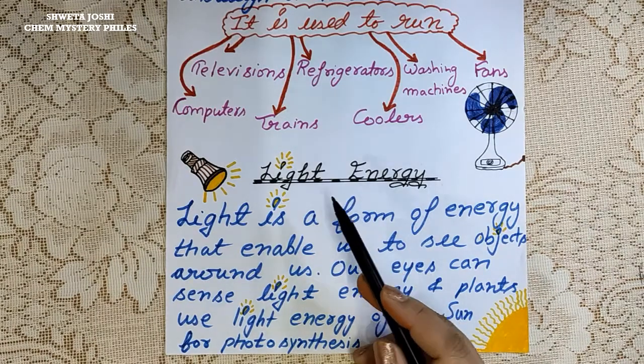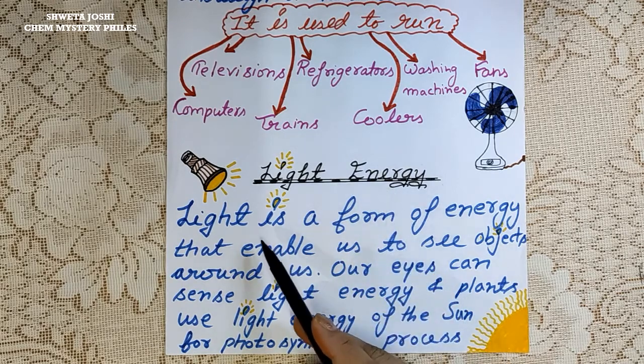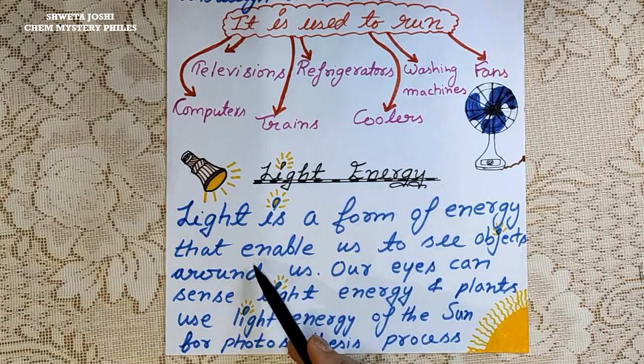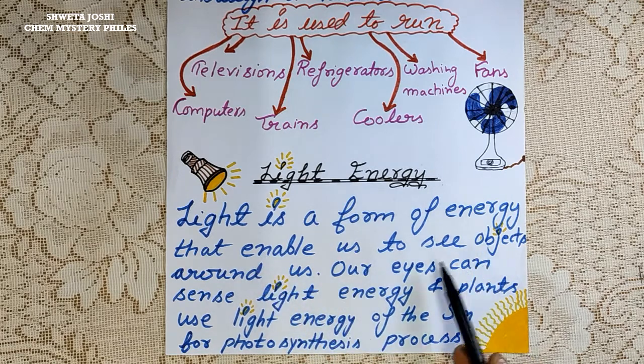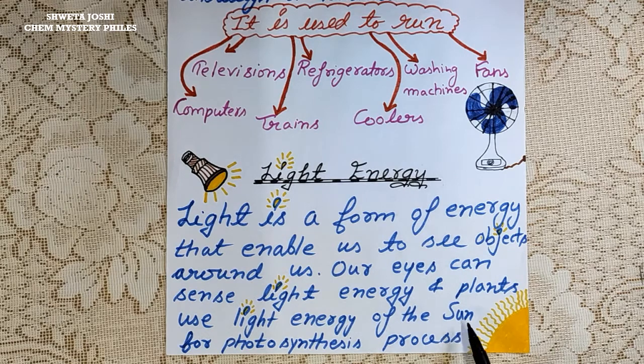Next form of energy is light energy. Light is a form of energy that enables us to see the objects around us. Our eyes can sense this light energy, and light energy is also used by plants to prepare their food by the process of photosynthesis. The light energy of the sun is trapped by the chlorophyll present in plants, which is a green color pigment, which changes the light energy into chemical energy which is stored in the food.